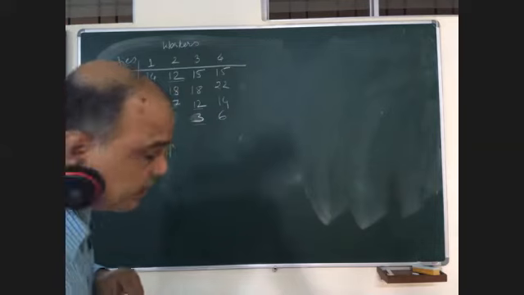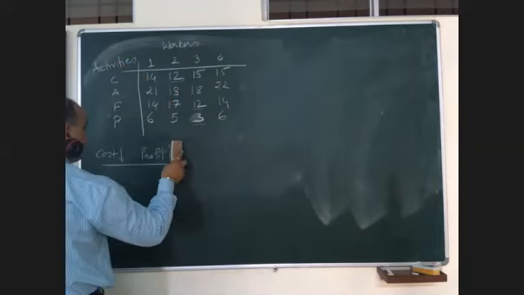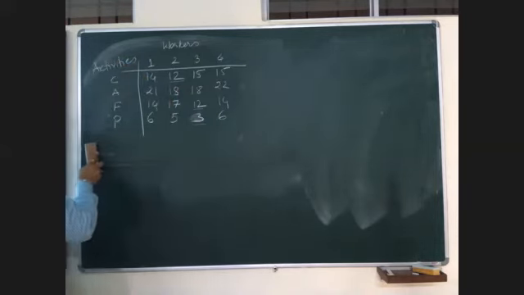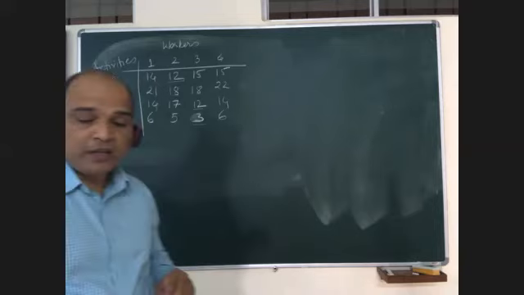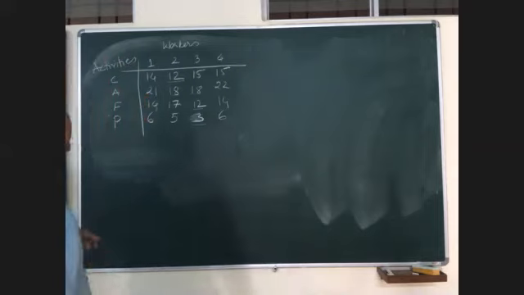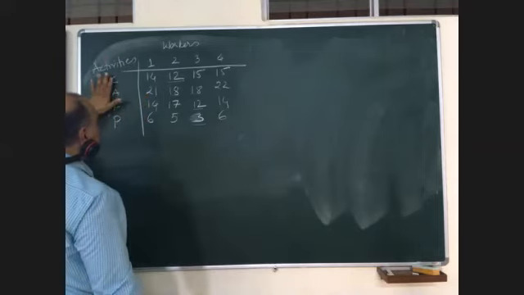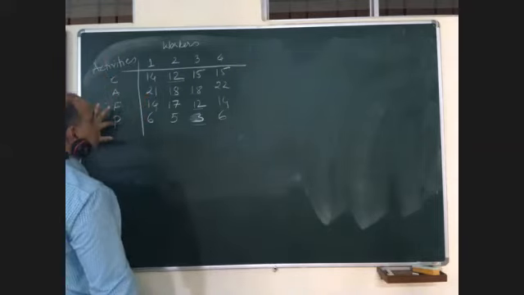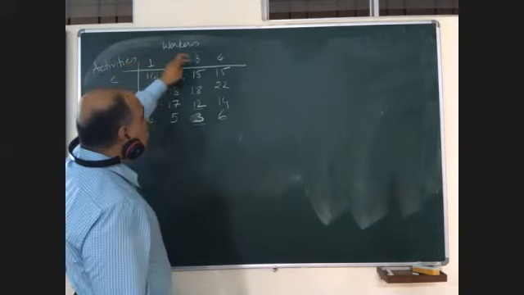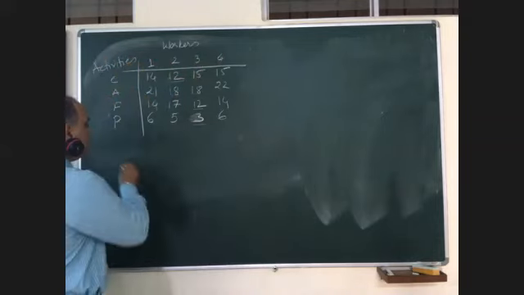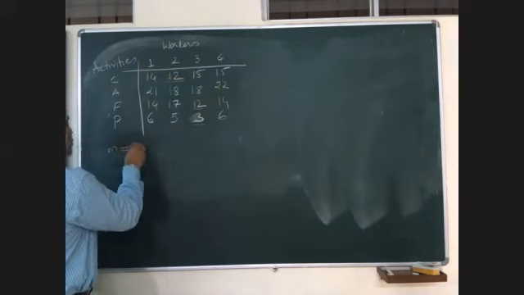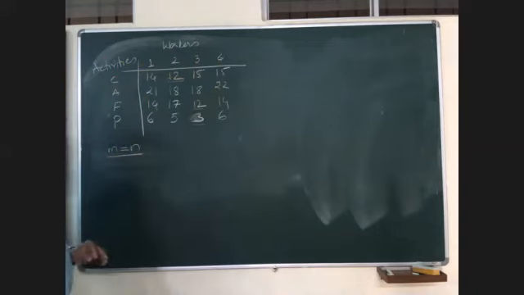Now, how to solve this given problem? The first step, please remember this step. The first step is always to check whether the number of rows and number of columns are equal or not. There are 1, 2, 3, 4 rows and there are 1, 2, 3, 4 columns. So the number of rows is equal to the number of columns. Correct? This is the first step.